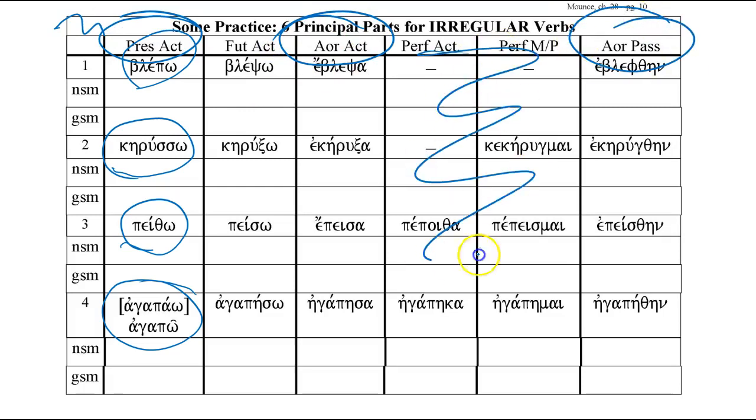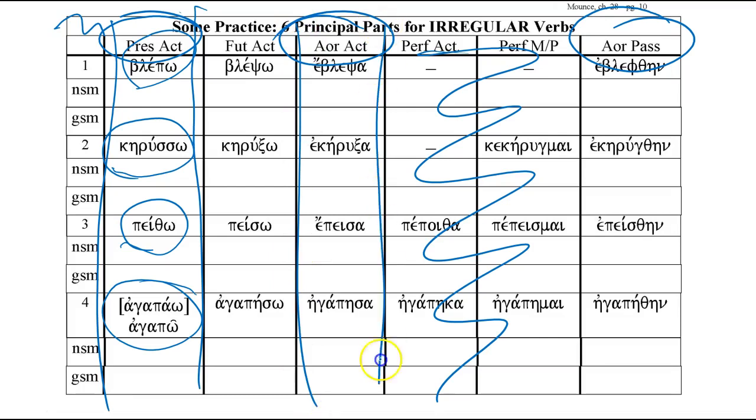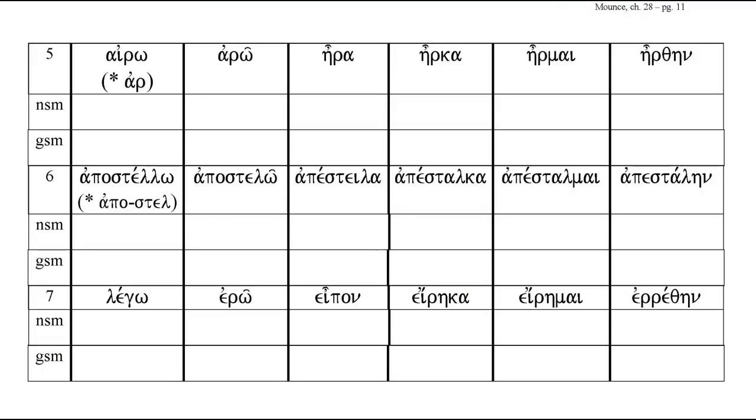You have not learned the perfect participle yet, though you know the perfect indicative. So fill in the present active participle forms, the aorist active participle forms, and aorist passive participle forms using the principal parts as a way to figure out what the stem is for each tense. And do the same for your examples from the liquid verbs and from the double roots.